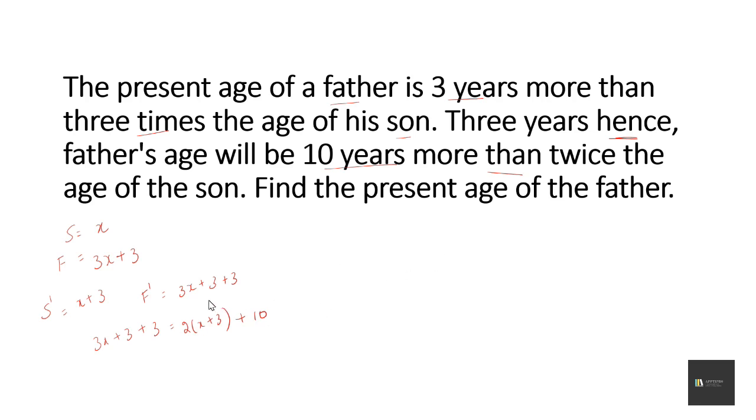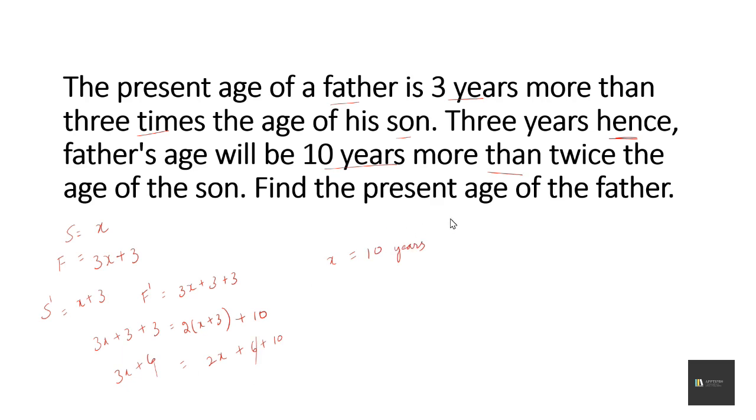So twice the age of the son is 2 into x plus 3 and 10 years more than means you will add plus 10 to it. On solving that, 3x plus 6 is equal to 2x plus 6 plus 10. Therefore, x is equal to 10 years.